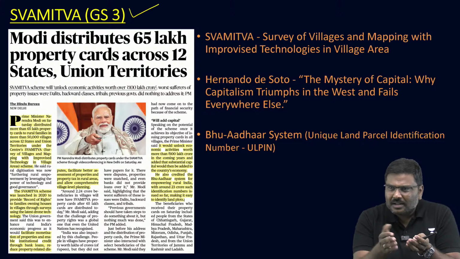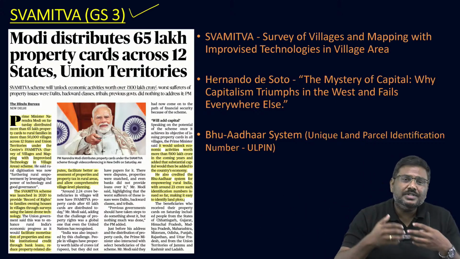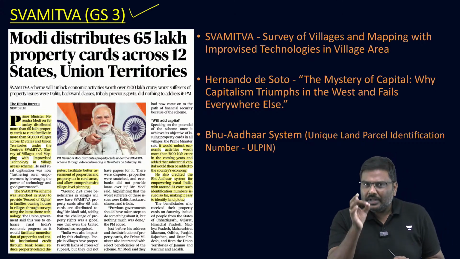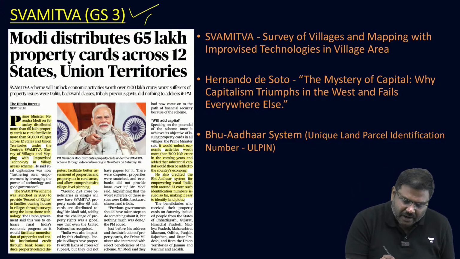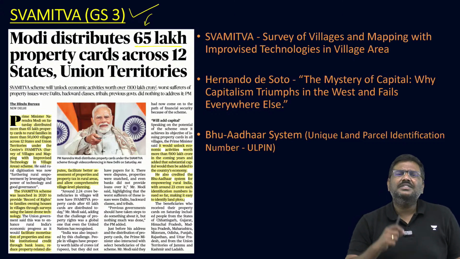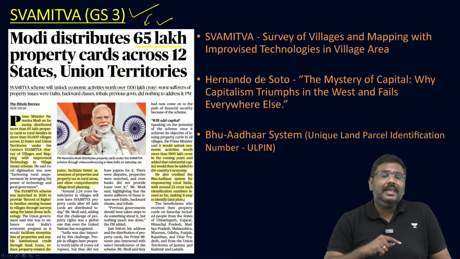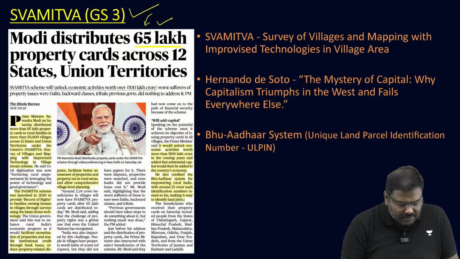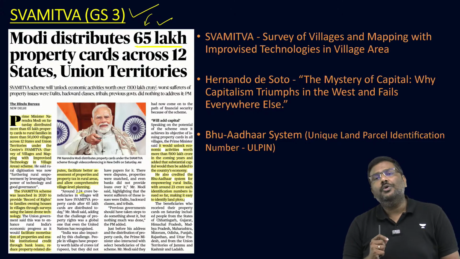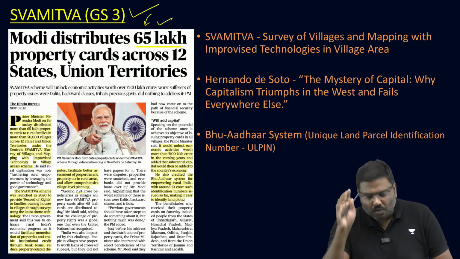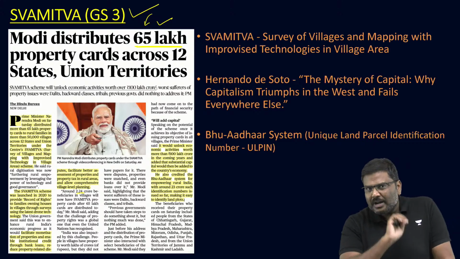They can use the card, borrow from a bank, use the card to show they are the owners of the asset, etc. Now in this context, Government of India yesterday has distributed 65 lakh more property cards, taking the total number of SVAMITVA cards to 2.2 crore. Total number of SVAMITVA cards now is 2.24 crores. Okay. Now this is point number one.